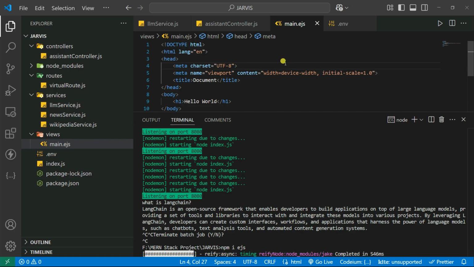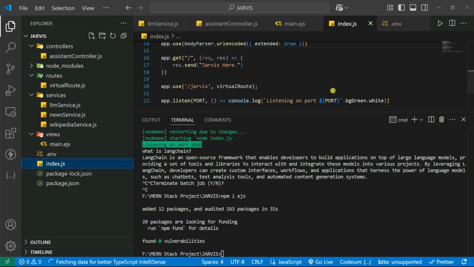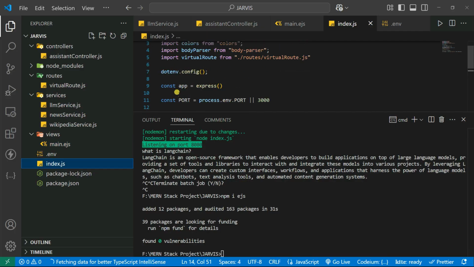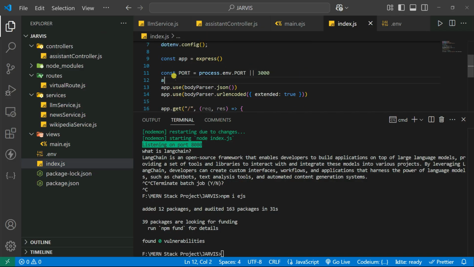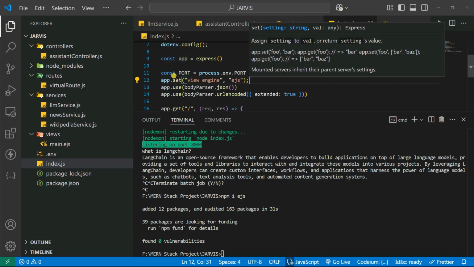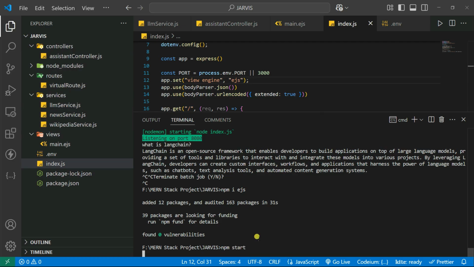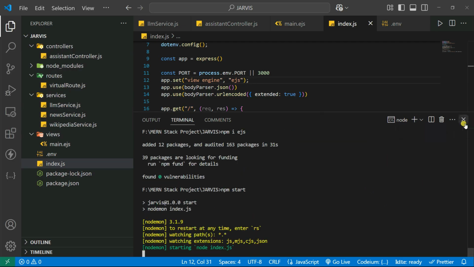And after that, what I can do is simply use it inside our index.js. So inside our index.js, after this app, we are going to set it. You can use app.set, and inside that you give the view engine as EJS. You can see here it will also give the auto suggestions. View engine is equal to EJS. So it automatically gets the views folder inside our directory. Okay, now you can start our server. Let's say npm start. It will start the server, and then we can simply close it.